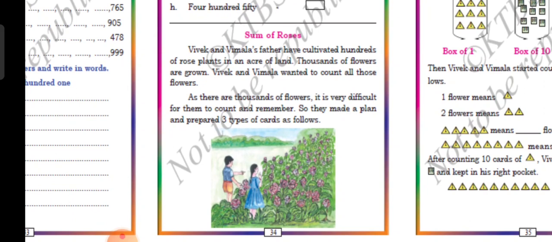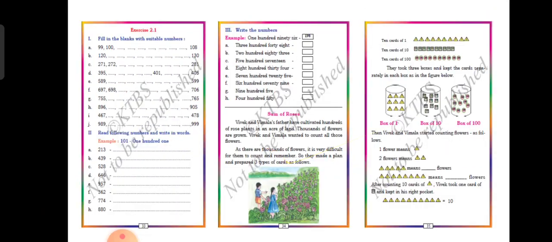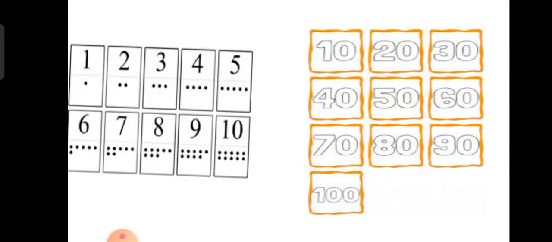I told you 10 sticks, how much they are collecting. See, for example, I tell you in a very simple way. If you are counting one by one, means 1, 2, 3, 4, like that you have to count. 10 cards of 10 means, look at this picture, how many sticks you should collect? 10 cards of 10 means 10, you should bundle it in 10. Like 10 sticks, like that you should bundle and keep. 10 cards of 100 means you should collect 100 sticks. 100, 200, 300, 400, 500, like that.